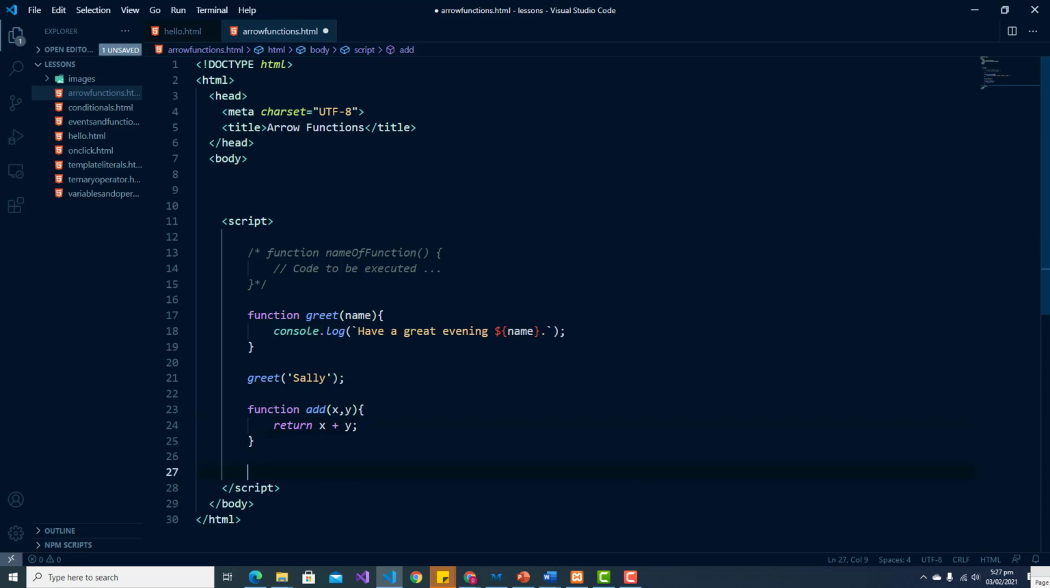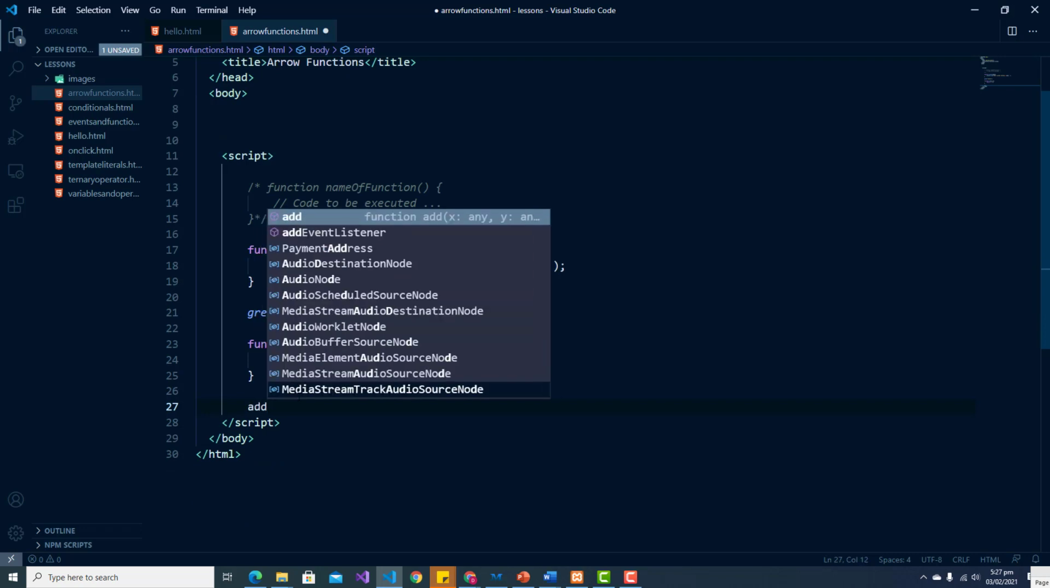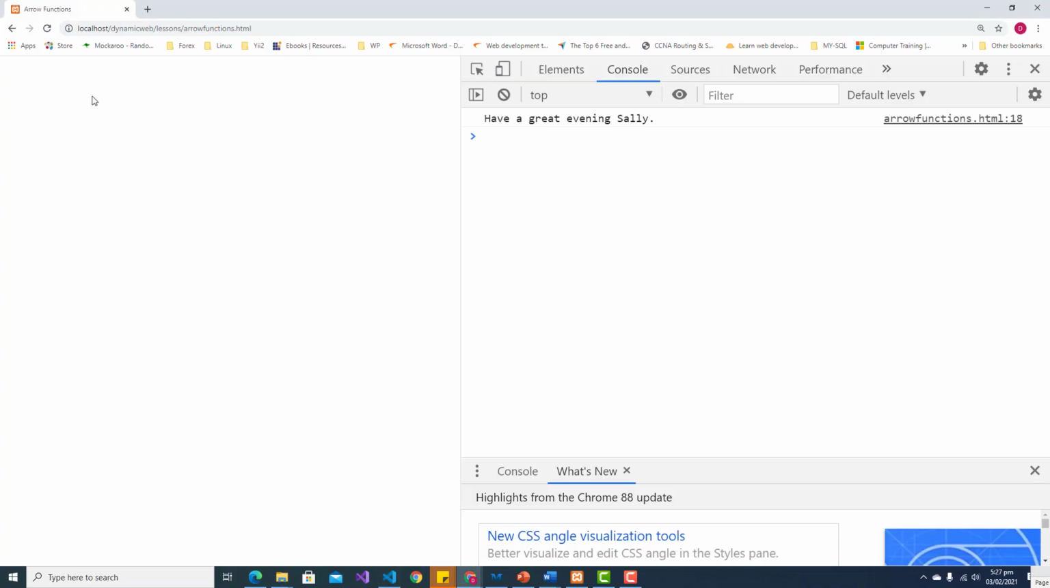Now, when we call or invoke this function, we simply pass in two values to be added. Let us add 12 and 18. And let's comment out our greeting function call and save our file. And then we refresh.